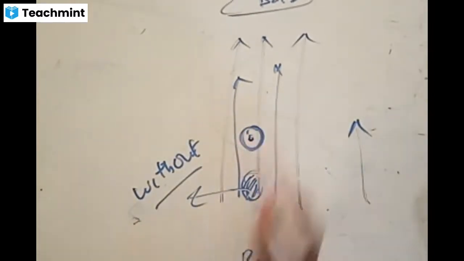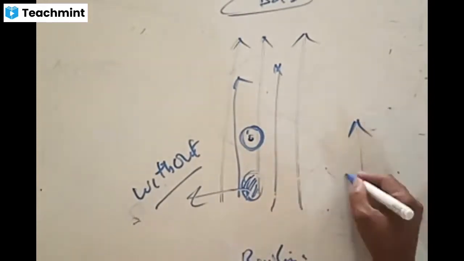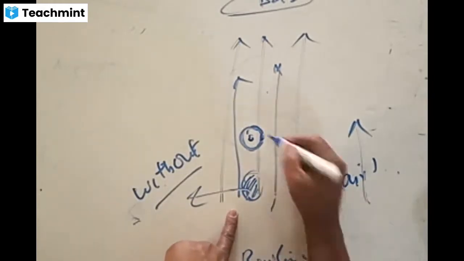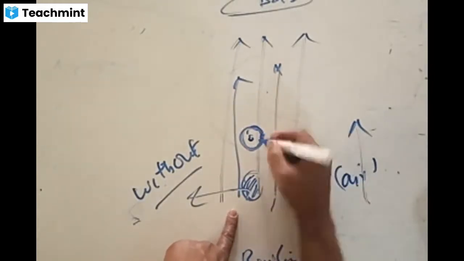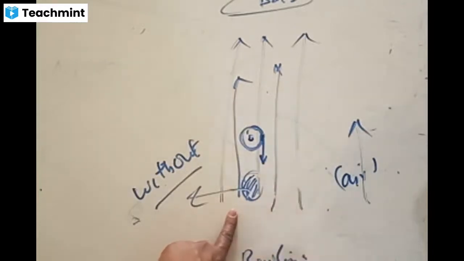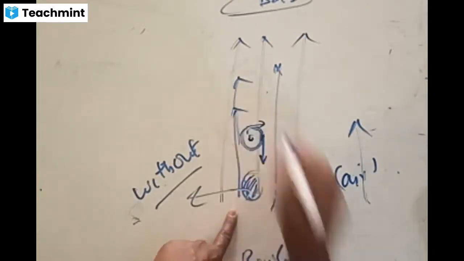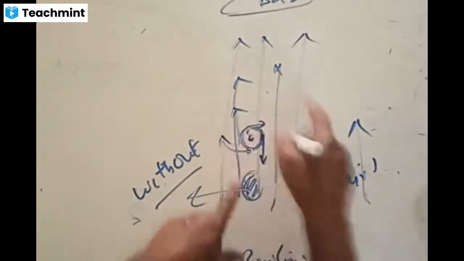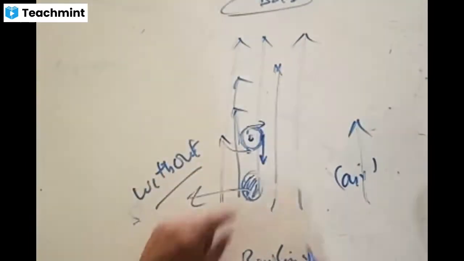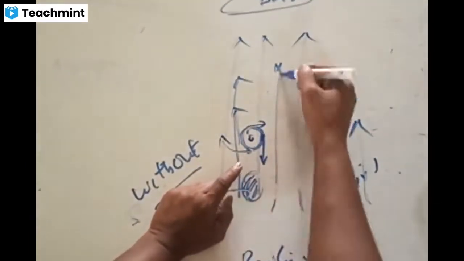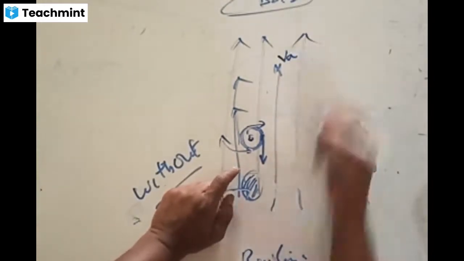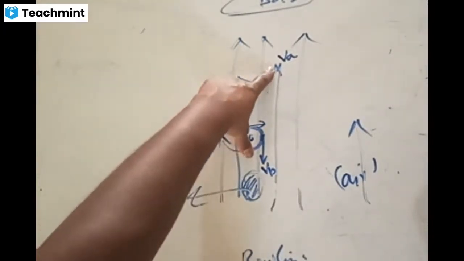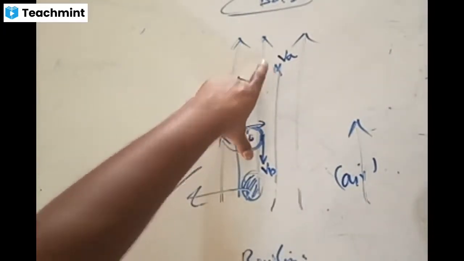The important thing is, when the ball is rotating like this, what happens to the direction of the wind? Air is traveling in this direction. At this point of contact, the velocity of the body is tangential to the surface. At any point in time, the velocities of the spinning body are tangential. Now you can see one velocity is of the air in this direction, and one velocity of the ball is opposite to that one. Now this is a relative velocity.